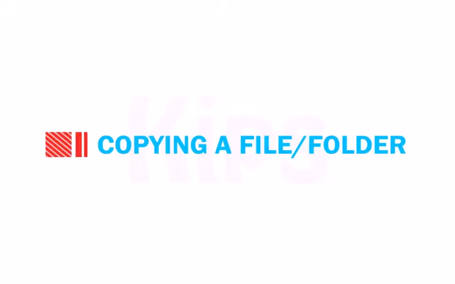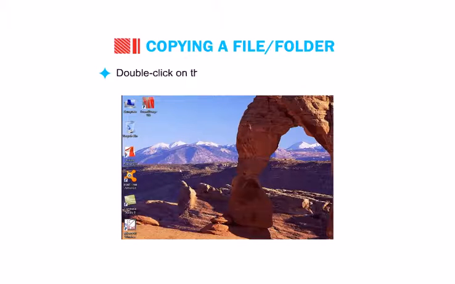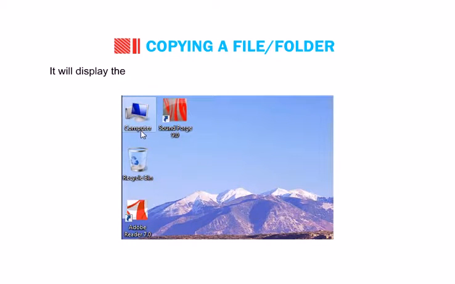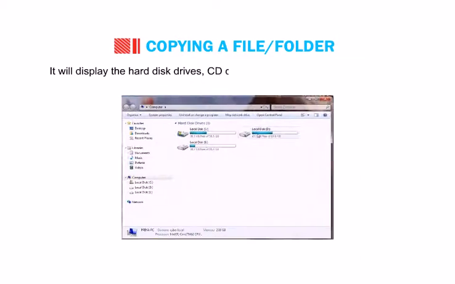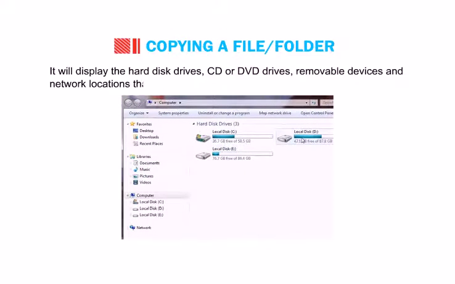Okay, now let us find out how to copy a file or folder. To copy a file from one location to another, follow the steps. Double-click on the Computer icon on the desktop. It will display the hard disk drives, CD or DVD drives, removable devices, and network locations that are connected to your computer.